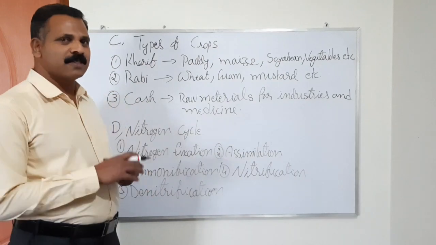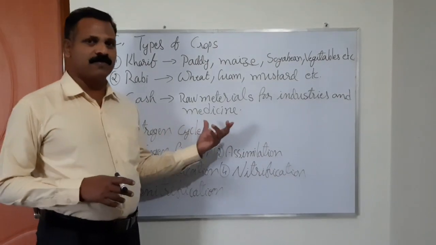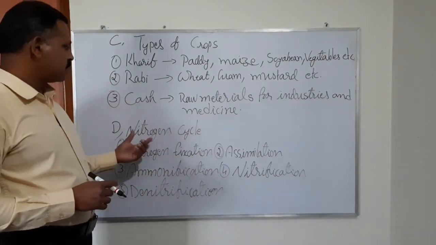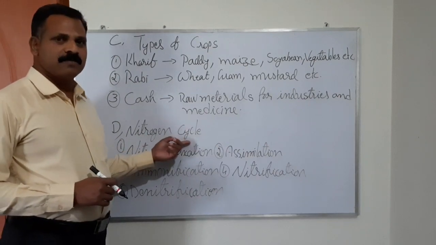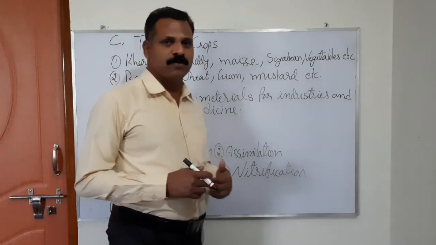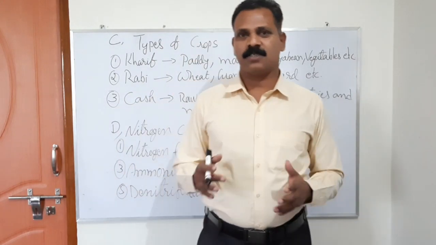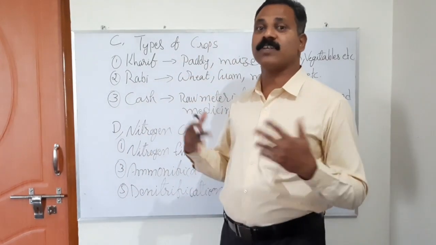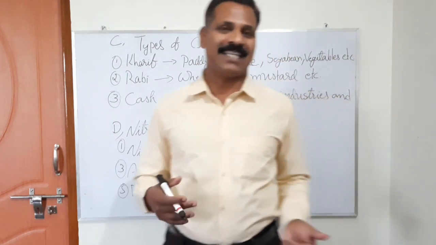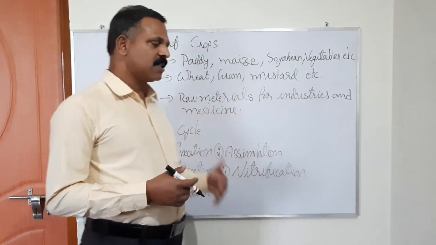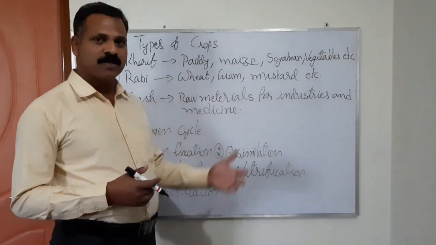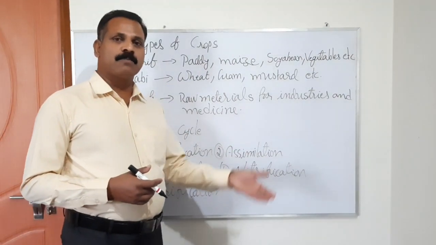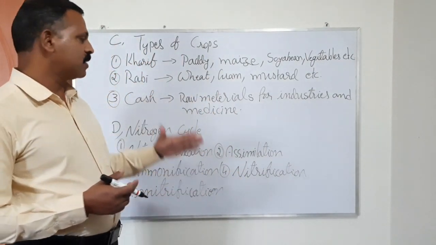Students, now let us study the last point of this chapter, that is the nitrogen cycle. It's a natural phenomenon of conversion of atmospheric nitrogen into different forms through different agents. These conversions of atmospheric nitrogen finally come back into the atmosphere.